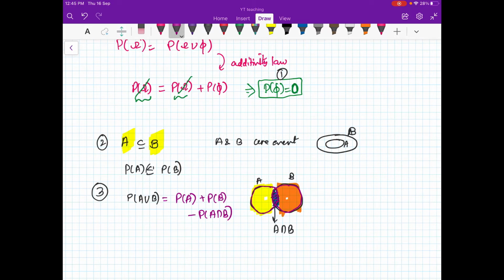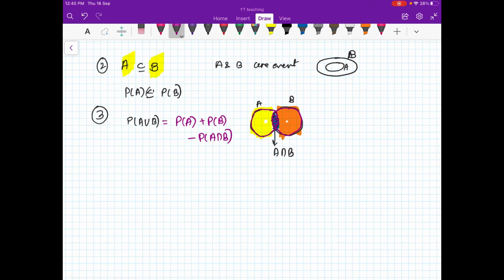So this is how we get that probability of A union B is probability of A plus probability of B minus probability of A intersection B, right? So from the Venn diagram itself, it is very clear that this will hold, right? So we can generalize also. So from here you can say that probability of A union B will be actually less than or equal to probability of A plus probability of B, right?